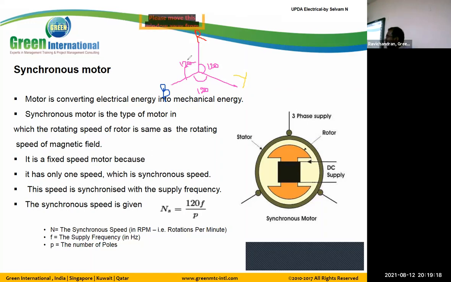It's not physically that the ball is rotated. From 0 to 120 degree, the ball is in R phase, slightly moving from here to here. Once 120 degree is reached, the ball is handed over to Y phase.